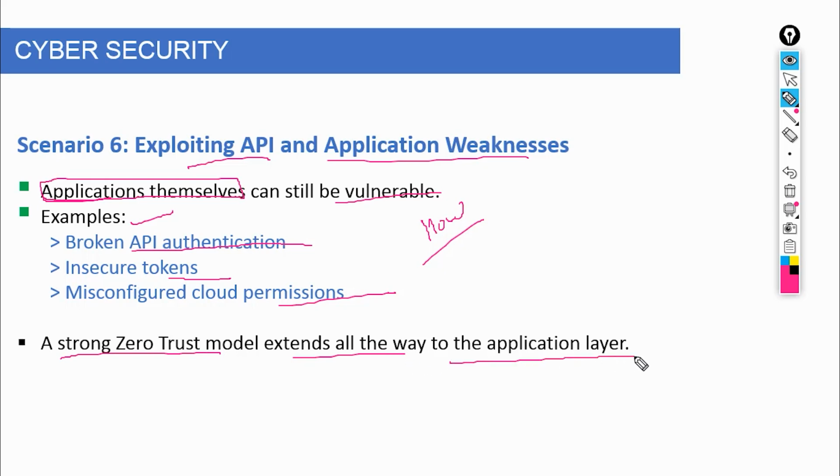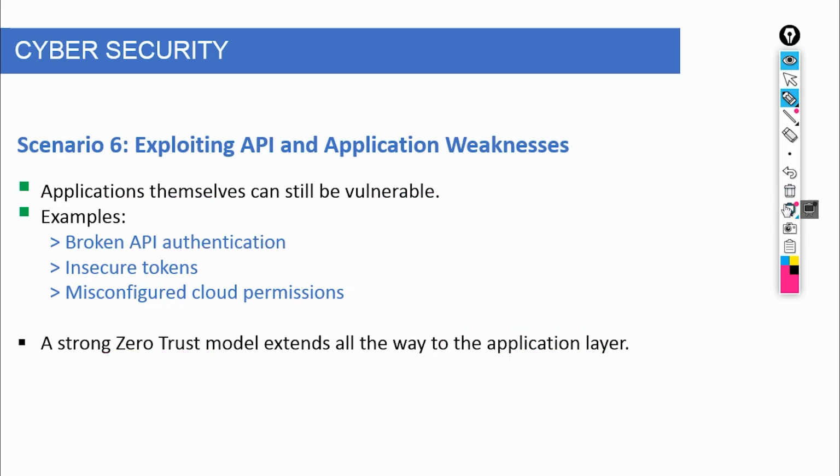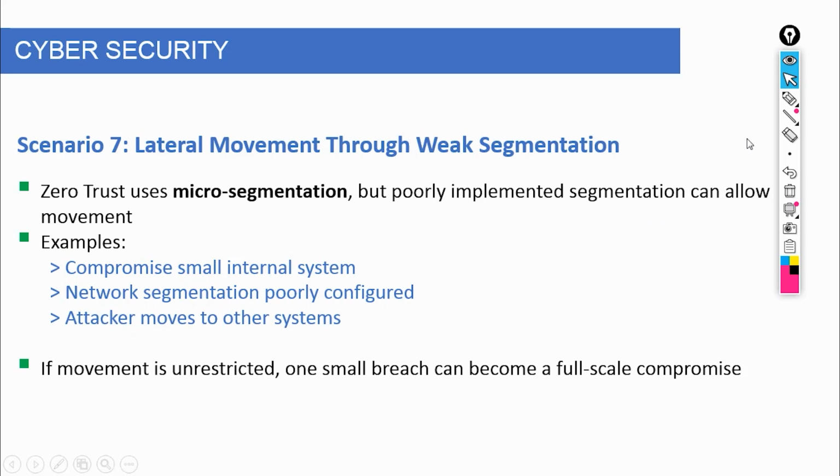Now let's talk about how attackers expand inside a network: lateral movement through weak segmentation. Getting in is only step one. Real damage happens after that. Imagine an attacker compromises one employee account or one device. In a strong zero-trust environment, that access should be isolated. The attacker should hit walls immediately, but in many organizations, those walls don't really exist. Once inside, systems are still loosely connected. Internal apps trust each other, networks are flat or poorly segmented, and suddenly, one compromised entry point becomes a pathway to everything.